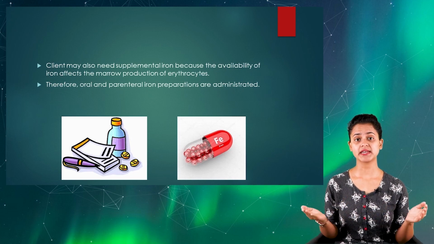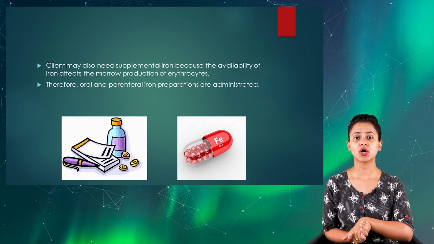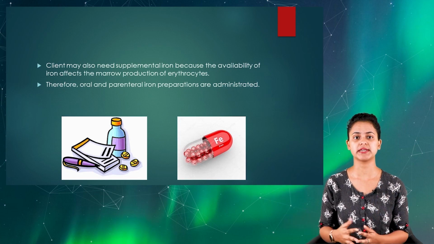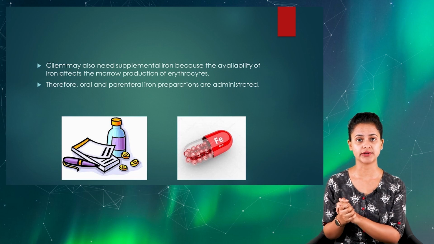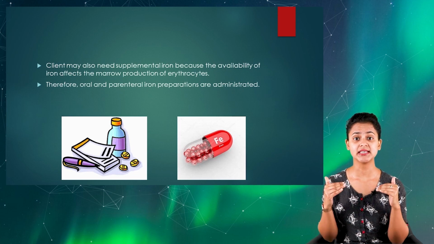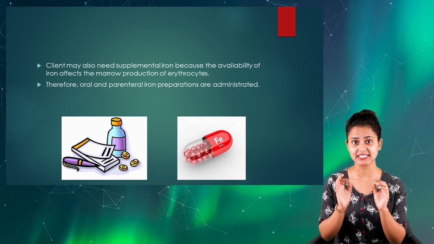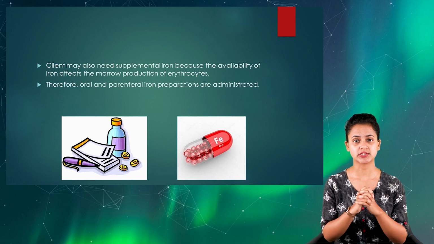If anemia has already developed related to acute blood loss, oral or dietary iron supplementation would not be sufficient to manage the level of iron in the body. That is the reason the supplemental iron administration should be done as soon as possible, if it is indicated for the particular client.